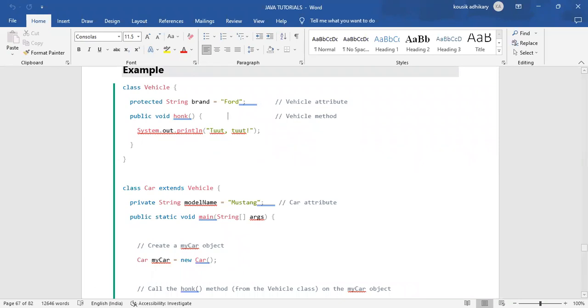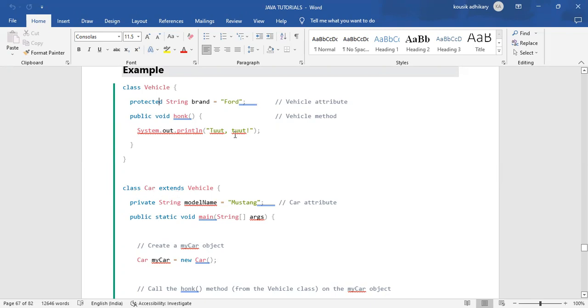That's the class Vehicle, and another class is Car. The Vehicle class is the parent class of the class Car. The class Car is the subclass or the child class. Vehicle is the parent class, and Car is the child class or subclass. The Vehicle class is the superclass. Class Car extends Vehicle.